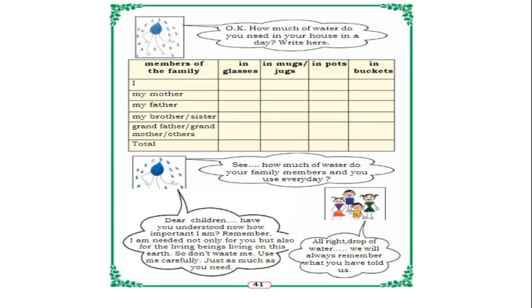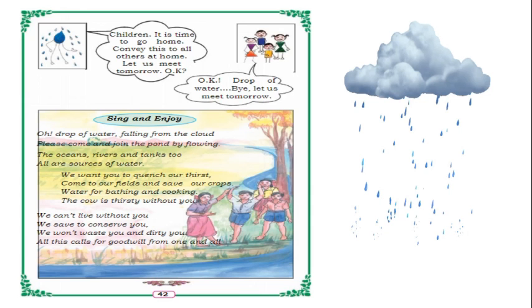So the children said, all right, drop of water, we will always remember what you have told us. So children, water is very important to us, not only us, all the living beings on the earth. We should not waste it. That is what the drop of water is telling us, isn't it, children? How much we need, that much only we should use the water.